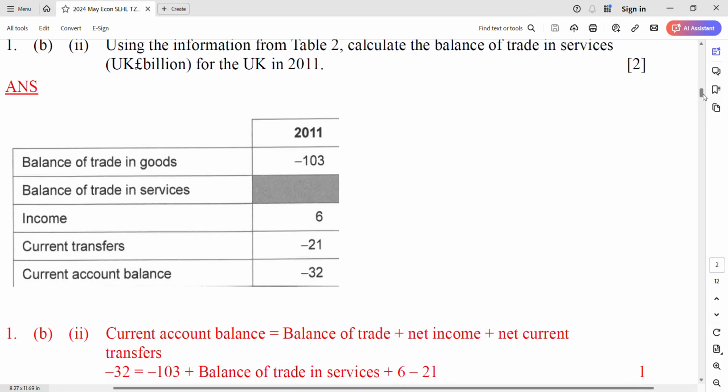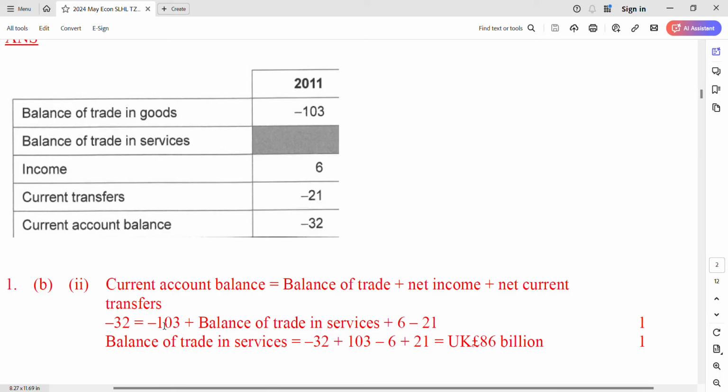Welcome back. Look at here. Be careful when you move the thing to the left-hand side: negative becomes positive, positive becomes negative. A little bit complicated, but you get the answer of 86. Copy the unit: UK pound, and then the million. So it is 86 million UK pounds. So you get it.